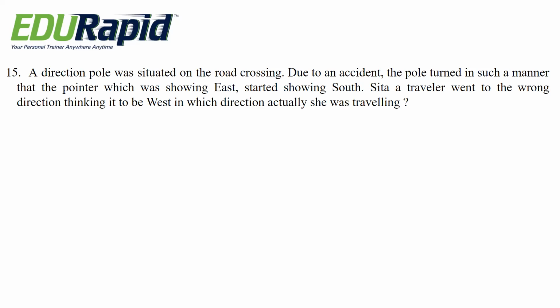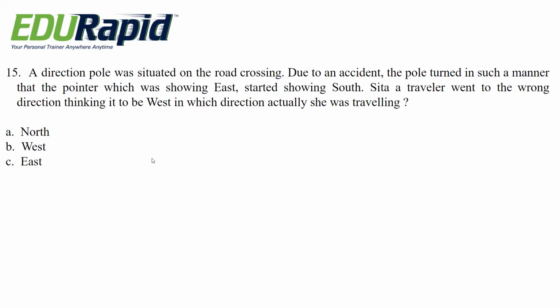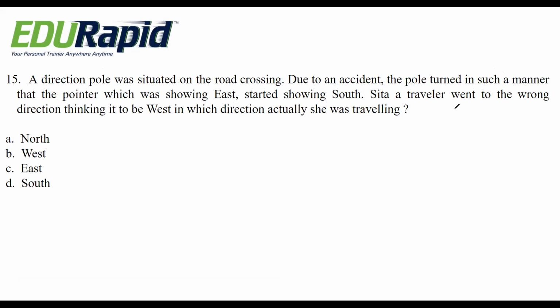In which direction was she actually traveling? Options are north, west, east, south. This is also very, very easy. If you think properly, you need not write anything. Just by glancing at the question, you can answer.